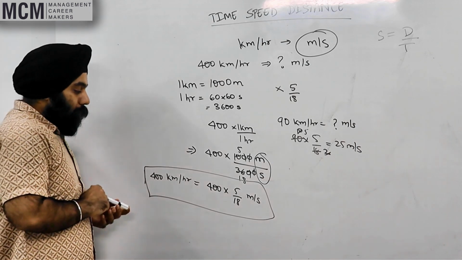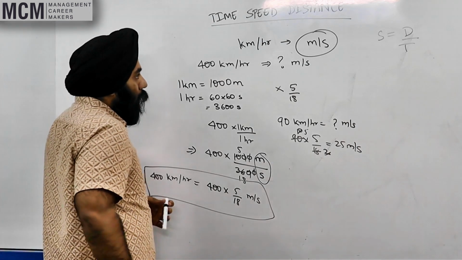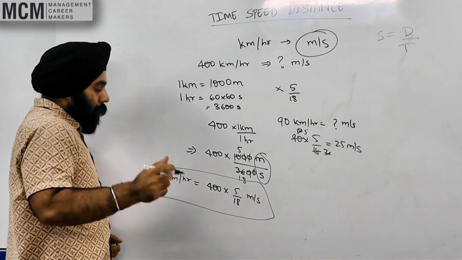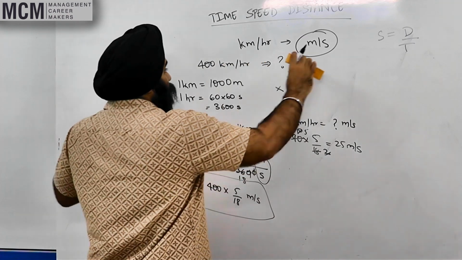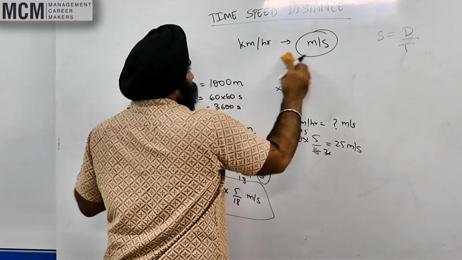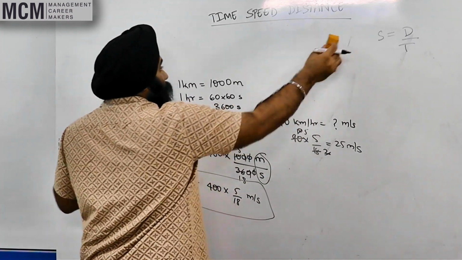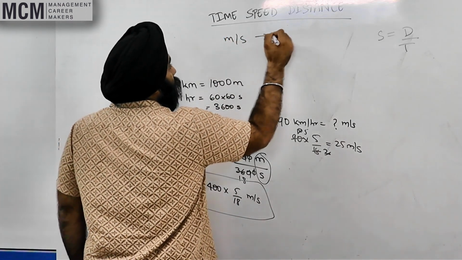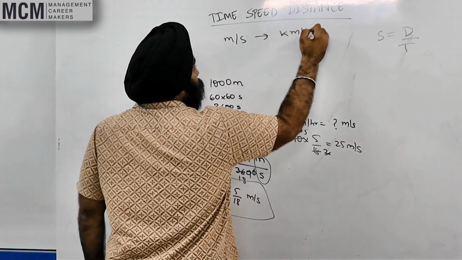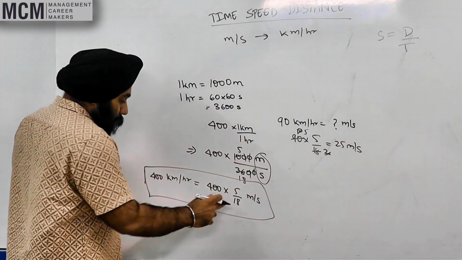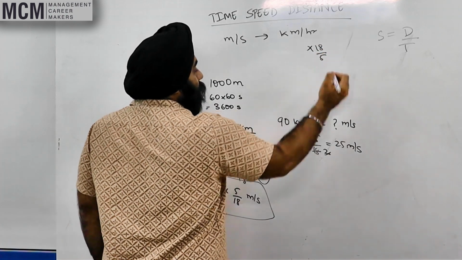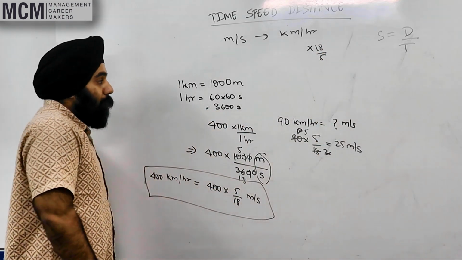Yes? Do you understand? Now, how do I convert from meters per second to kilometers per hour? Right? It's simple. You just do the opposite. If you have to go from meters per second to kilometers per hour, what do you do? You multiply by 18 by 5.